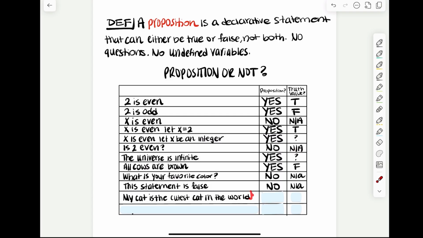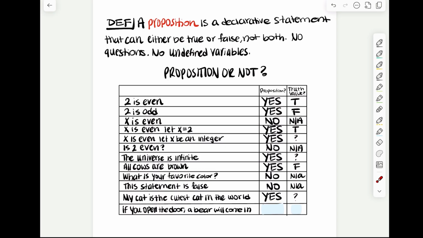My cat is the cutest cat in the world. Is that a proposition? Can it be true or false? Yeah, it could be either true or false. So it is a proposition. Now, what is its truth value? Is my cat the cutest cat in the world? We don't know what the truth value is. Again, we don't have the resources to check all the cats in the world. So we're probably not going to know whether that's true or false, but it is still a proposition because it can be either true or false.